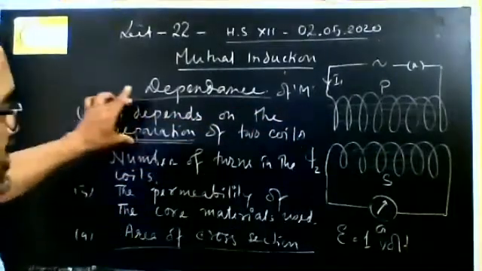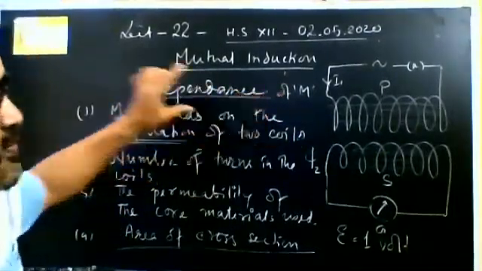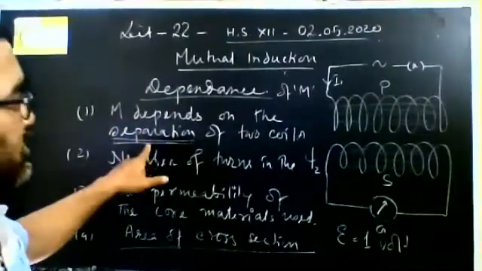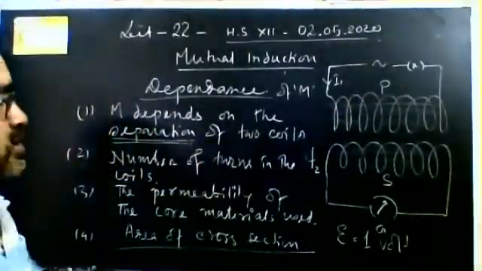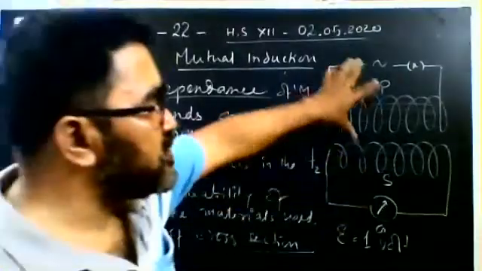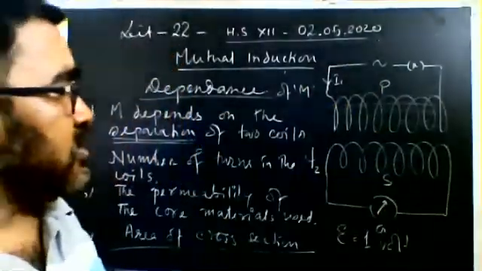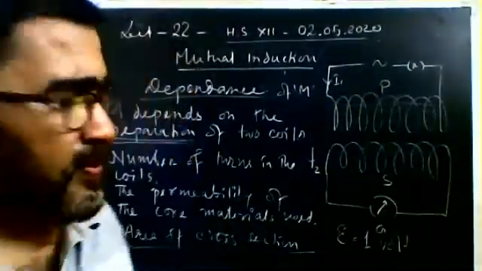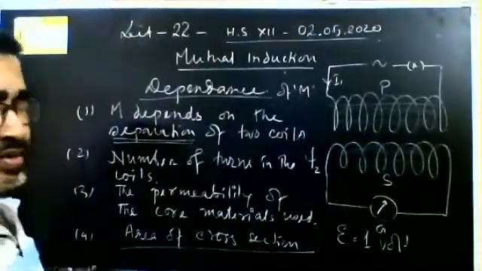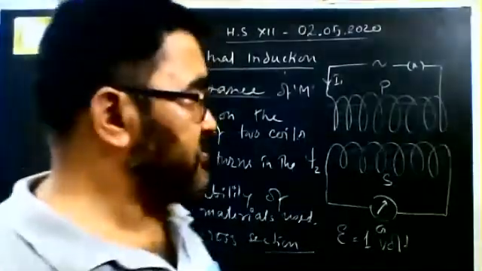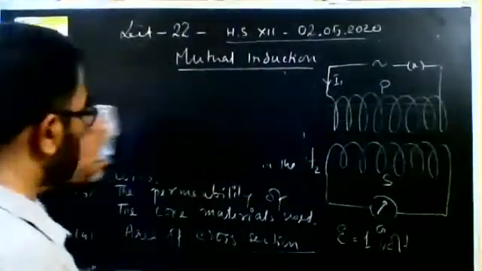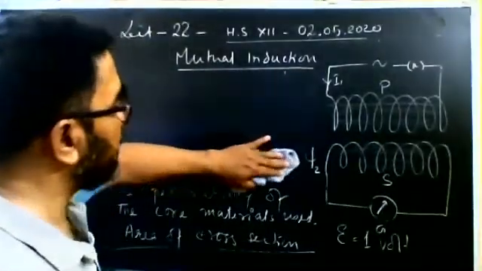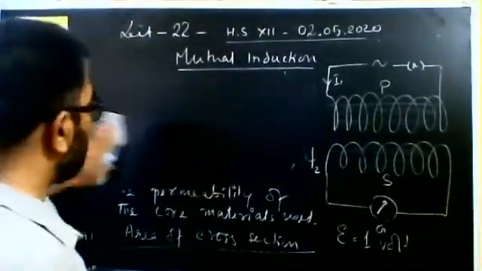Only one thing is different from self-induction, which is the separation of the two coils, right? So there are various uses of this mutual induction. One of the important uses is to construct a transformer. When we go for the transformer, then we'll see its application.